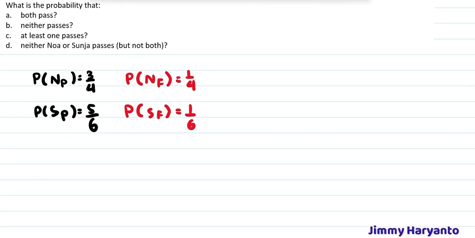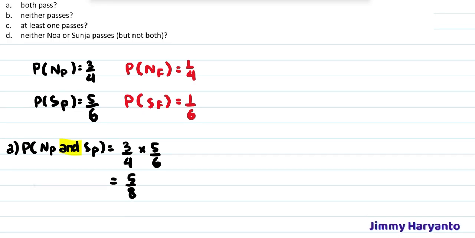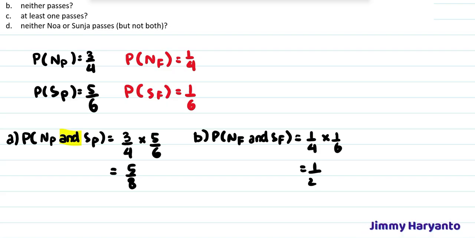The question says both pass. That means P(Noah passes and Sunja passes). Because both of them don't affect each other, this is an independent event, so you have to multiply. And why do you multiply? Also because the word is "and". So this one is 5/8 as the result. Next is neither passes. Neither passes means both of them fail. So Noah fails and Sunja has to fail too. Fail and fail means 1/4 times 1/6 equals 1/24.